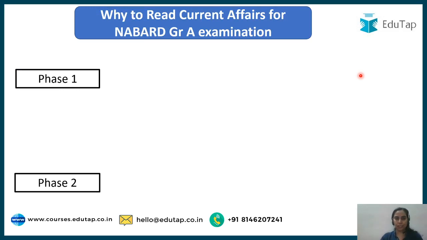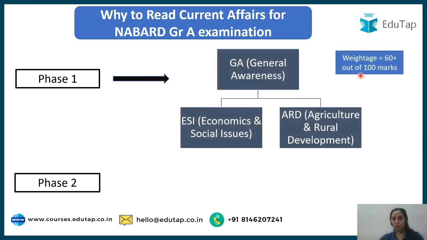So my dear friends, let's talk about why to read current affairs. The NABARD examination has two phases, phase 1 and phase 2. Of course, the phase 3 interview is also there, right? But we are going to restrict ourselves to phase 1 and phase 2 only, right? So let's talk about phase 1. Guys, phase 1 has General Awareness, then ESI and ARD. These are the three papers that take place in phase 1 of your examination.